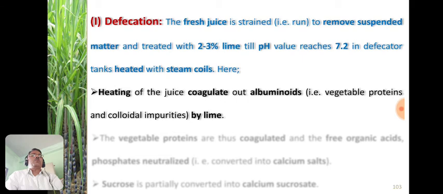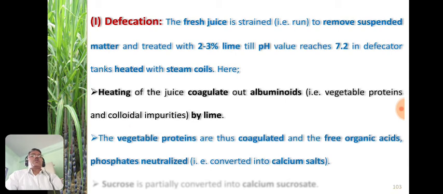Heating of the juice coagulates the albuminoids. Albuminoids are vegetable proteins and colloidal impurities, which undergo coagulation by heating.